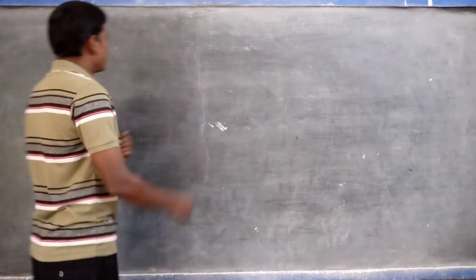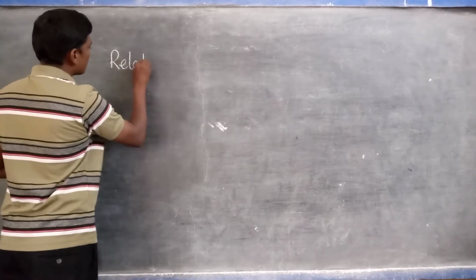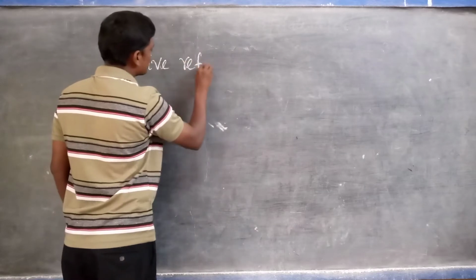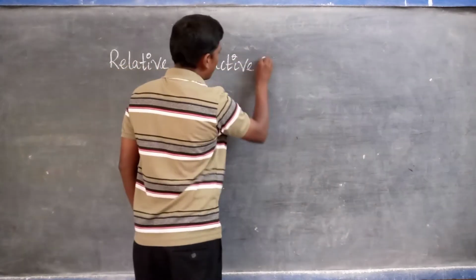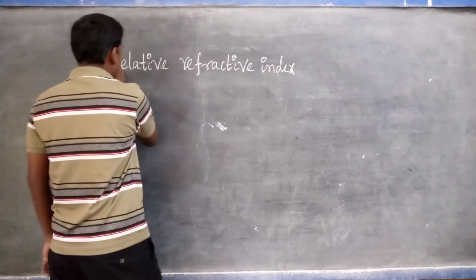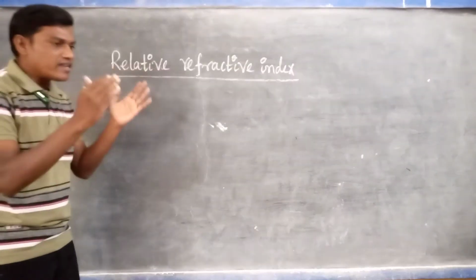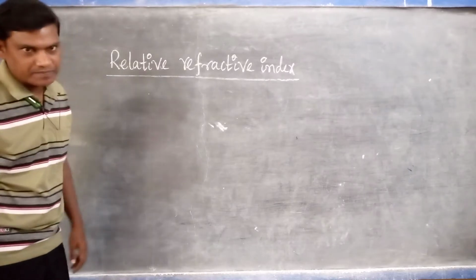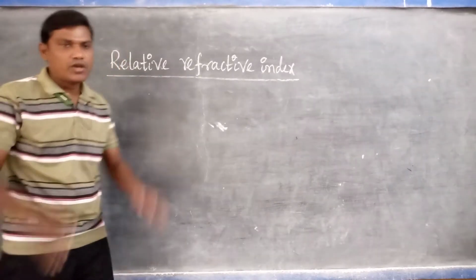Now in this video we discuss the relative refractive index. Relative refractive index is nothing but the relation between the refractive indices of two mediums. Why was this concept introduced by scientists?